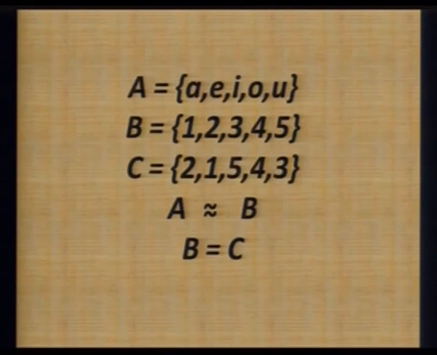So, now the question is, sir, what is the basic difference between equal set and equivalent set? The difference between equal and equivalent is that in case of equivalent sets, only the number of elements are same. But in case of equal sets, not only the number of elements are same, but elements are all exactly the same. So, we can conclude that all equal sets are equivalent, but the reverse is not true. All equal sets can be called equivalent, but all equivalent sets are not equal sets.